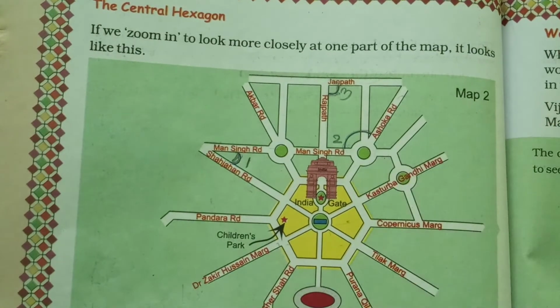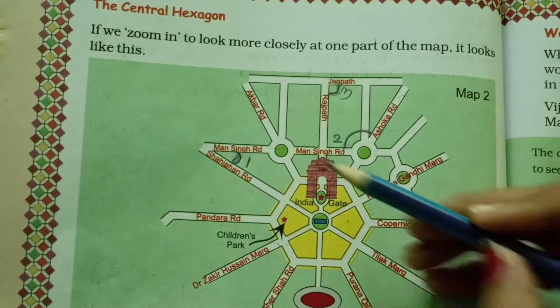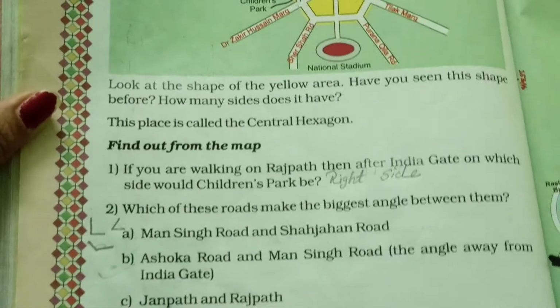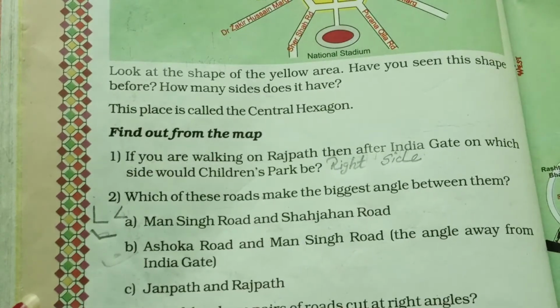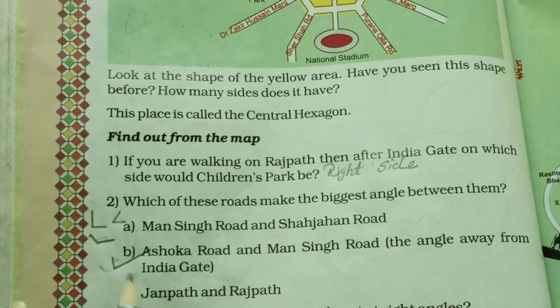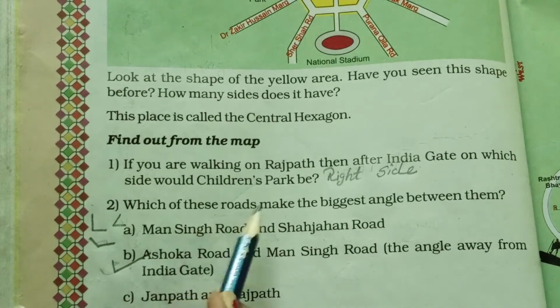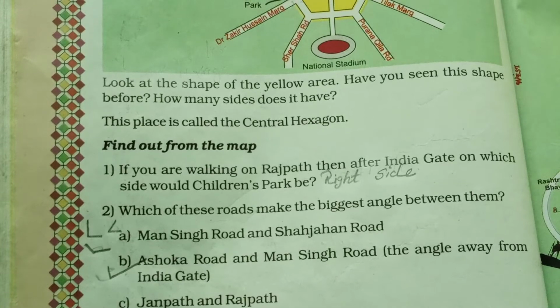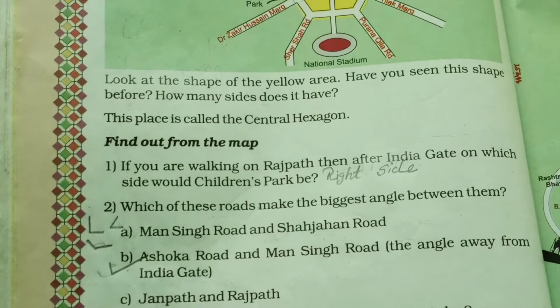Number 2 is the bigger angle. And which are these? Mansingh Road and Ashoka Road. Which option? It is B. So tick at B. Correct answer is B. So Ashoka Road and Mansingh Road make the biggest angle between them.